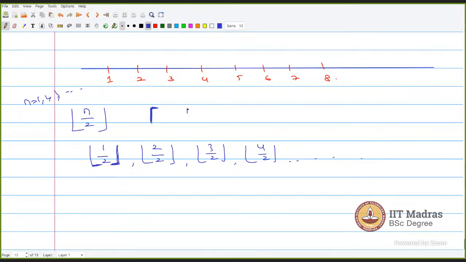Ceiling is integer upwards only. Upward. So 1 by 2 means 1. Like that. So you have to take the above one for ceiling, and for floor, you have to take the below one. In case of even and odd, what will be the floor, and for ceiling function, what will be the value? For ceiling function, ceiling n by 2 will be n plus 1 by 2.